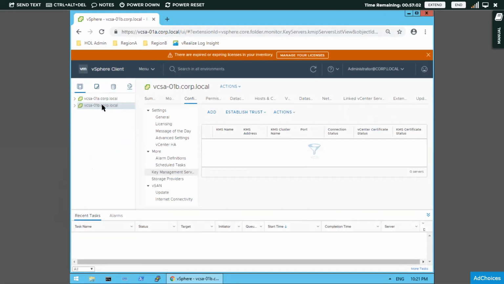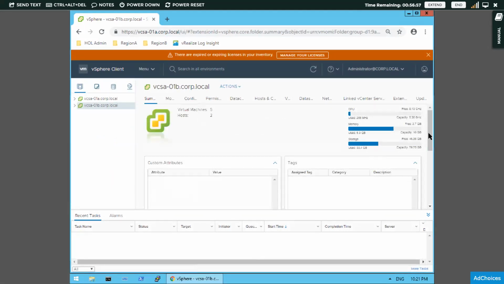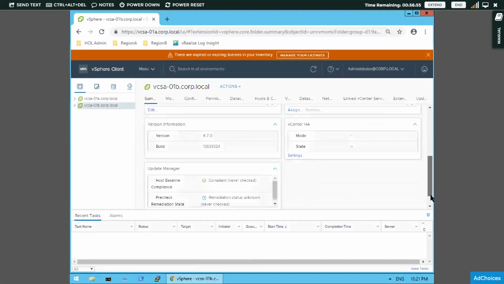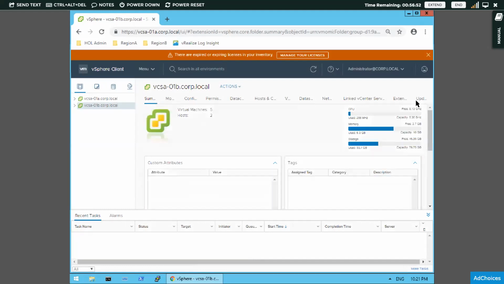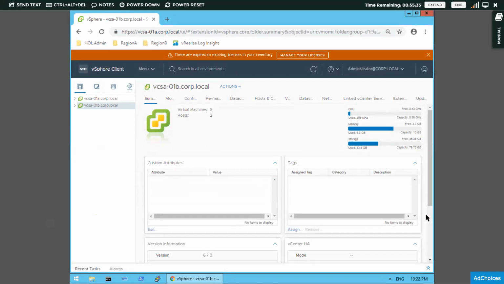If you click on any of these icons, the summary will give all the details, related objects, and how many virtual machines are there in this particular server, all shown in the right panel, the description panel. Down there are the recent tasks and alarms panel. After creating a virtual machine, I'll show you how it will reflect. As of now, it is empty as we didn't do any creation or tasks.